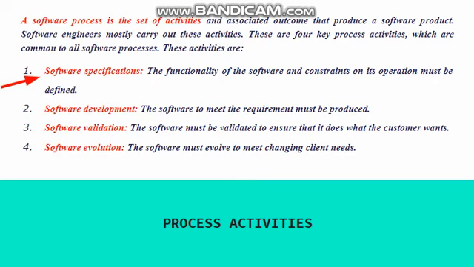During the software development, the next process carried out is the software development activity. What happens in this activity? The software to meet the requirements must be produced. So here in software development, we focus on developing the software. We will see in the next sessions how to develop a software step by step, but here it is a part of a software process. Next we'll see software validation.